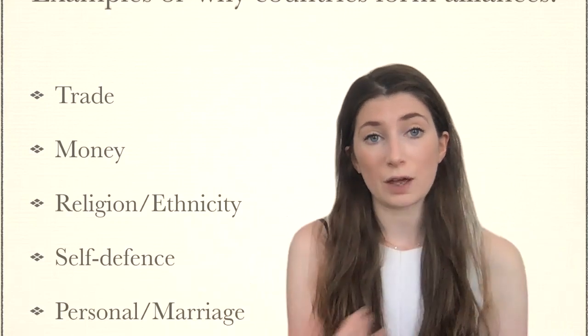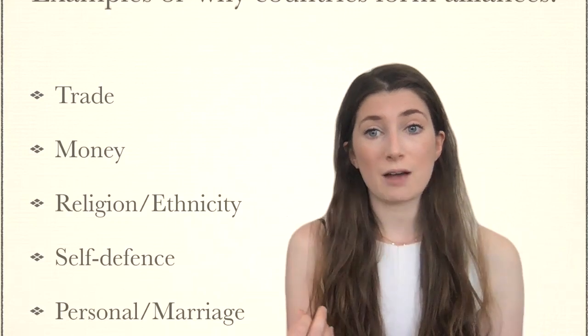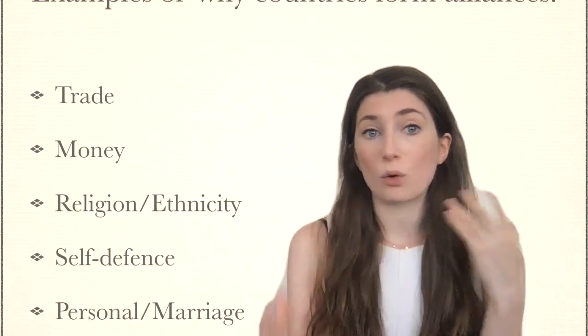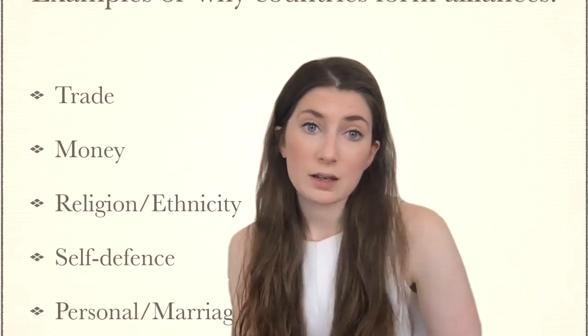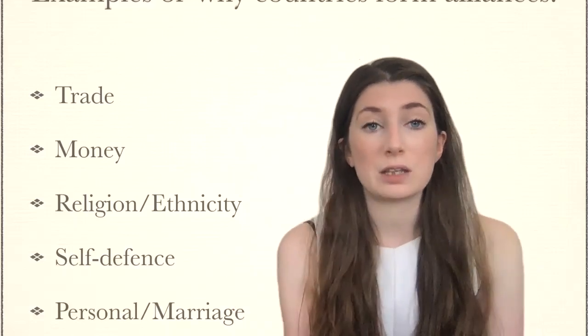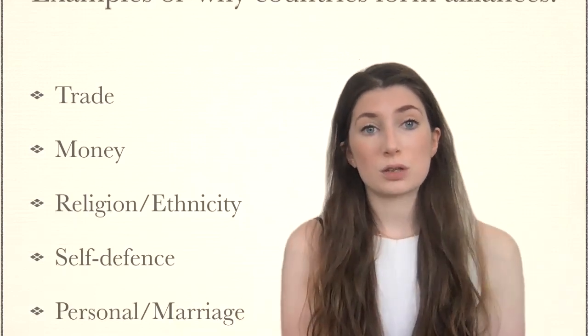Self-defense, so that idea of defense and military, helping to boost your own military that you already have. And then maybe personal reasons or marriage. So, if we think about the Tudor king, and maybe our most famous Tudor king, Henry VIII, well, he made many of his marriages to try and boost these alliances.